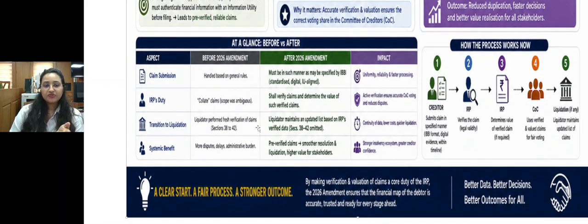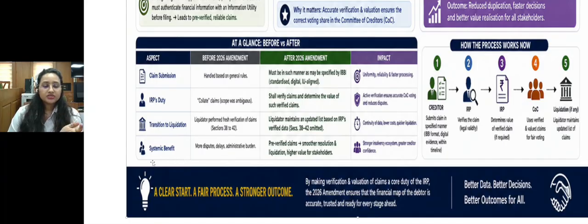Earlier, the liquidator performed a fresh verification of claims, before the 2026 amendment, under the provisions of sections 38 to 42. Now they are completely removed from the IBC. Now the liquidator maintains an updated list based on the IRP-verified data. What is the practical implication of this? This ensures continuity of data, lower cost and quicker liquidation, because sometimes CD assets are not so much that they can even bear a liquidation cost. So all stakeholders are benefited by this particular amendment.